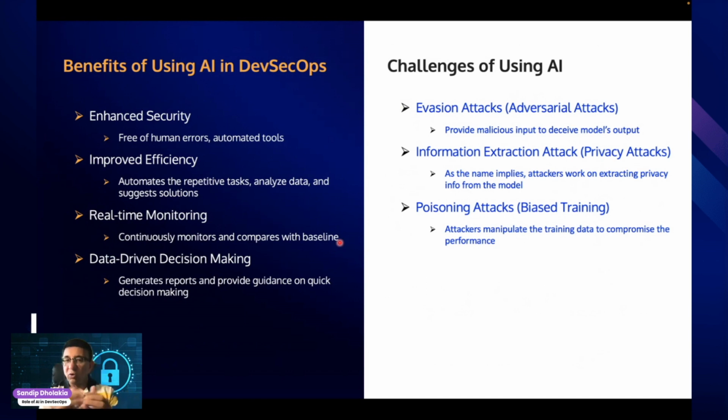Right now we can also automate things, but we have to define them, and that's where the problem comes, because we need skilled people to do that, and again people could make mistakes. So that is eliminated, and because of those reasons it also increases efficiency.